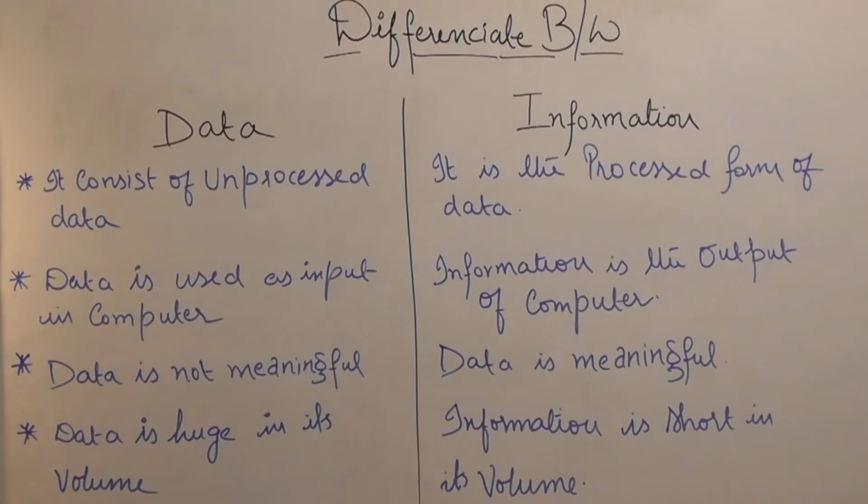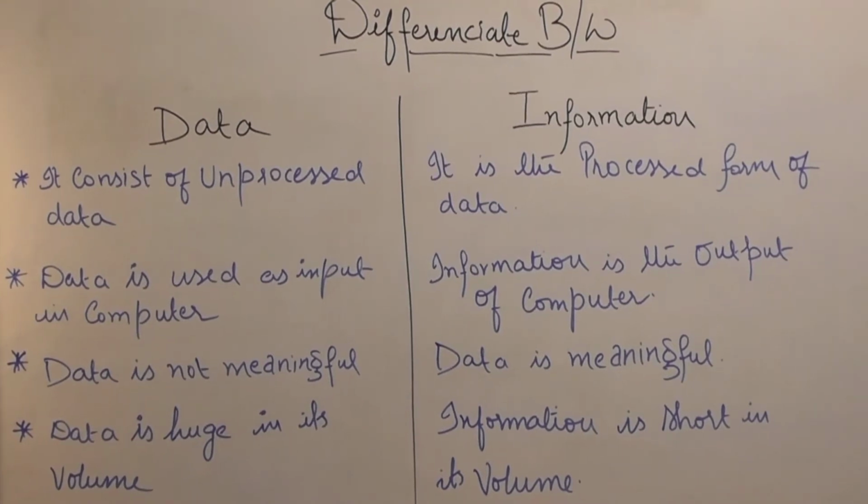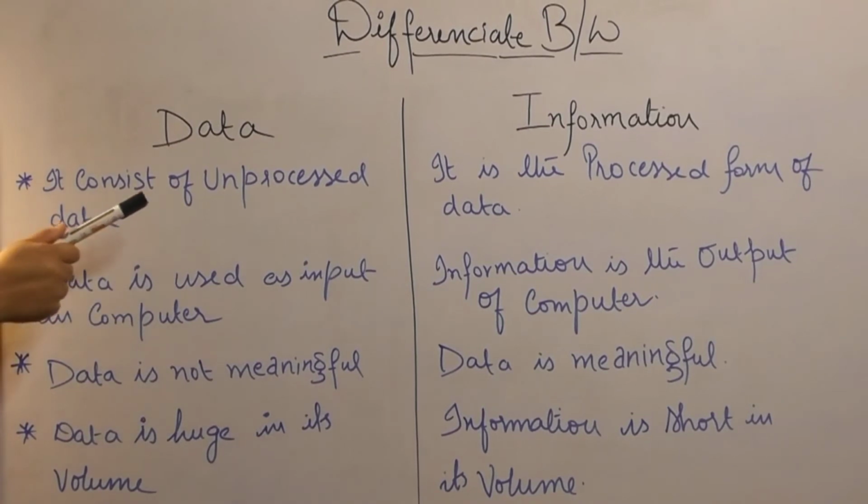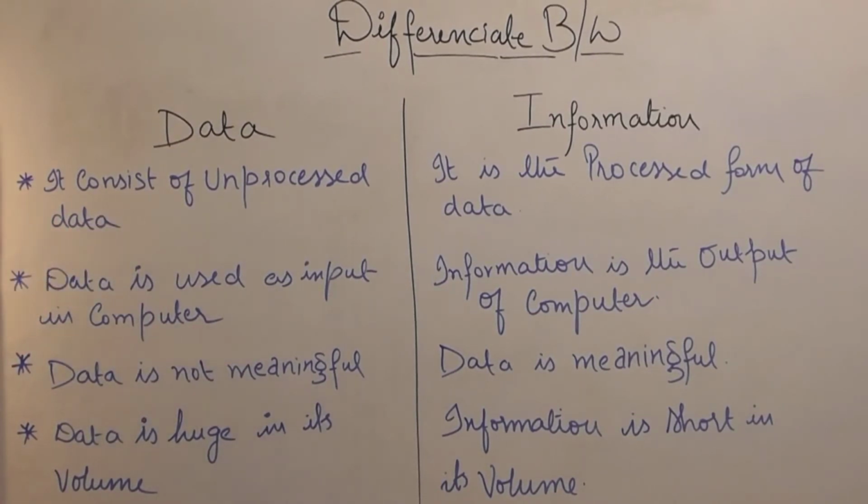Now, what is the basic difference between data and information? Data consists of unprocessed data. Why are we saying data is unprocessed? Because the data which is not processed, which is raw and not yet information, is your data, right? Next, information is a processed form of data. I have already explained why: after processing the data, when the output comes, the result that comes from that data is your information, right?